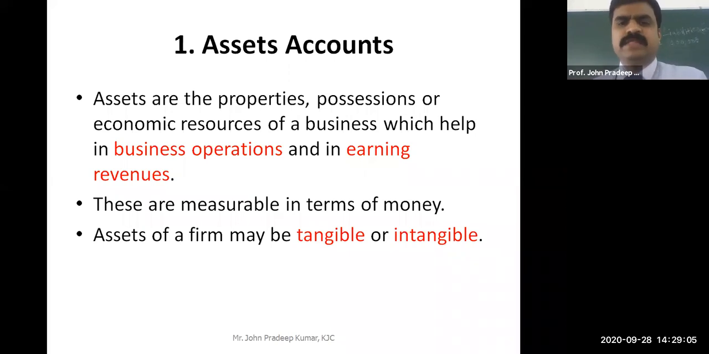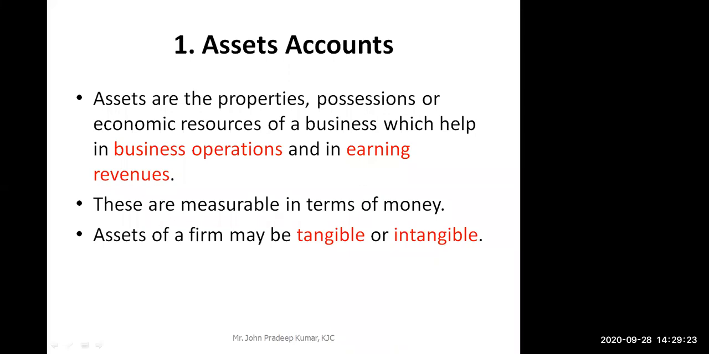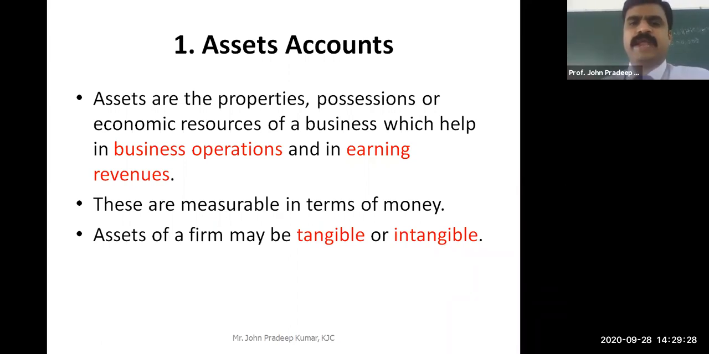That is called business operation. If you want to do any business operation, you need these assets, and these assets are used for earning revenue. What do you mean by revenue? Can someone contribute? Income, sir. Yes, any income. For example, sales: when you sell a product, it is income. It is called revenue in accounting terms. And these are measurable in terms of money.